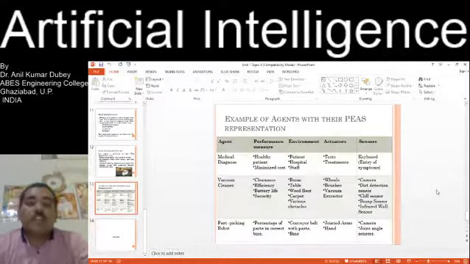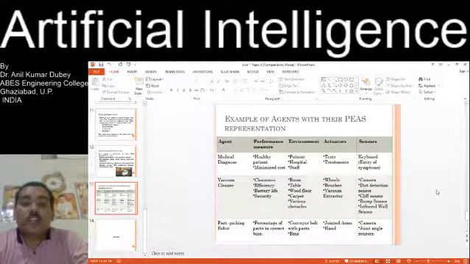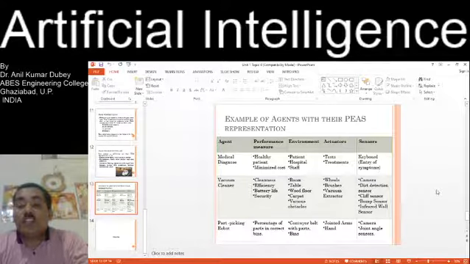Similarly, another example of an agent with its PEAS representation is medical diagnosis. In medical diagnosis, the performance measure is healthy patients and minimized cost. The environment is the patients, hospital, and staff. Actuators are tests and treatments, and sensors are keyboard entry of symptoms. That is the PEAS of medical diagnosis.